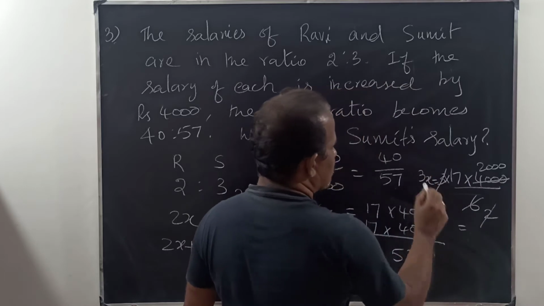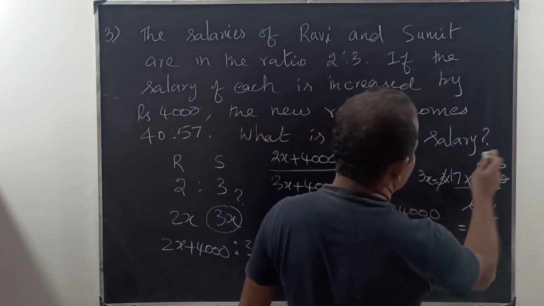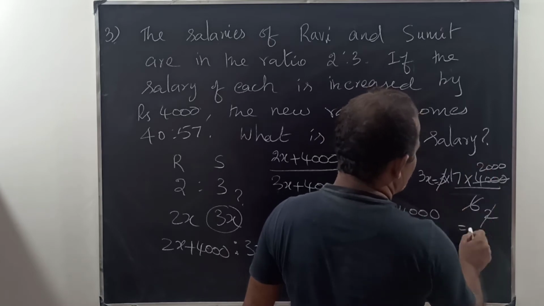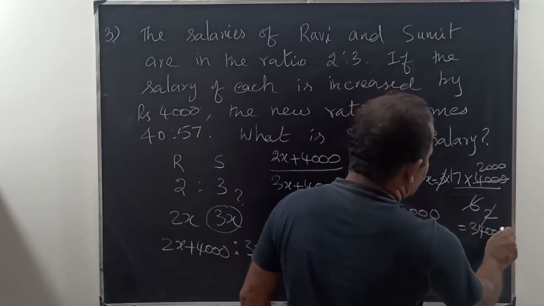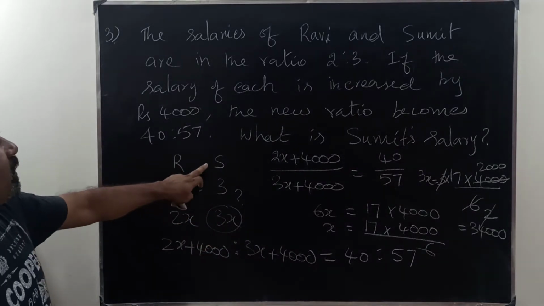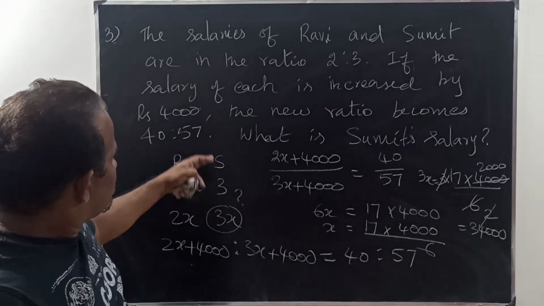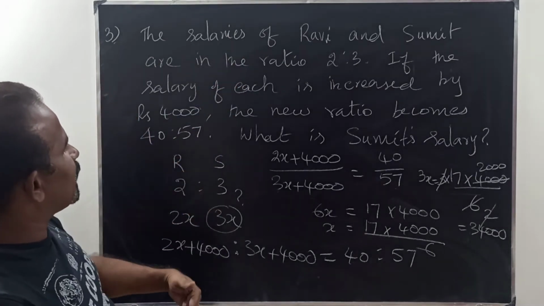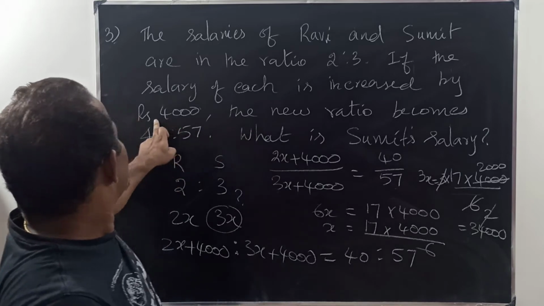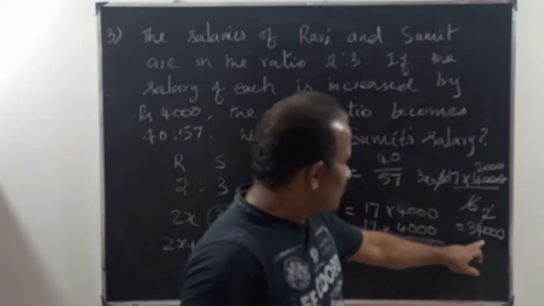Therefore 3x is equal to 17 into 2, that is 34,000. This is Sumit's old salary, before the increase. How much increased? 4,000 increased.